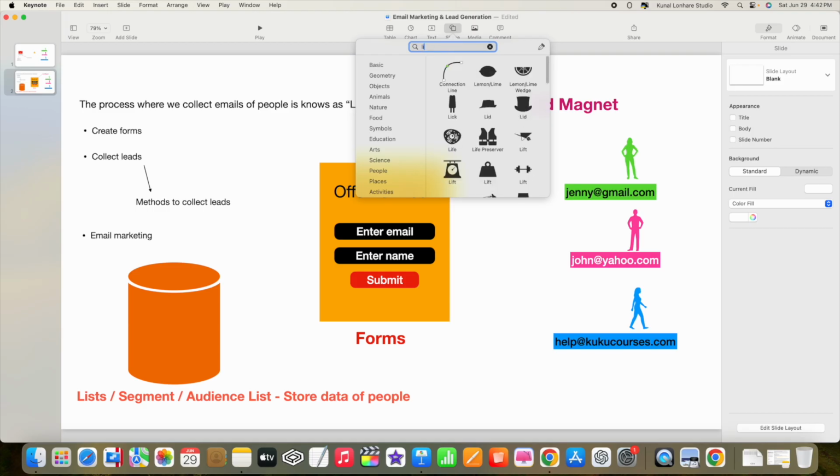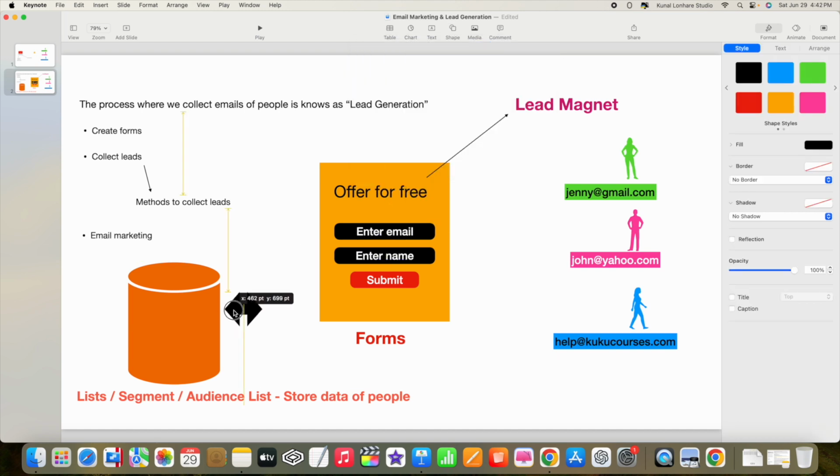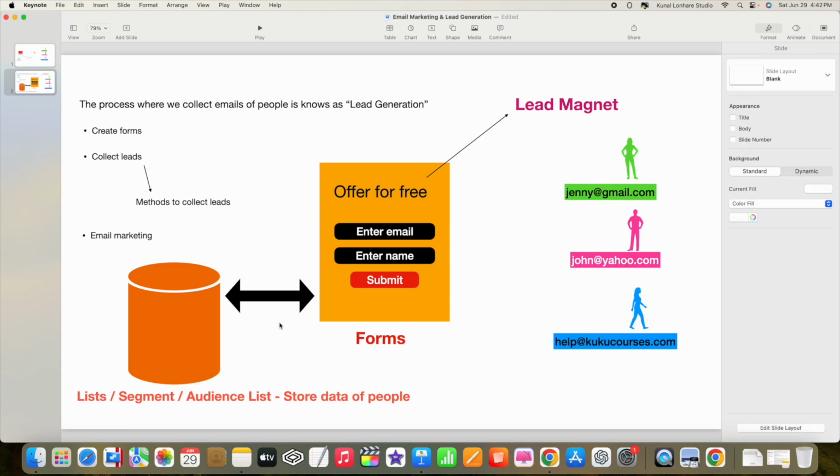So let me just write here. So we just have to link these two together, and we will teach you when we create the form. But right now, I hope you guys have somehow understood the idea.